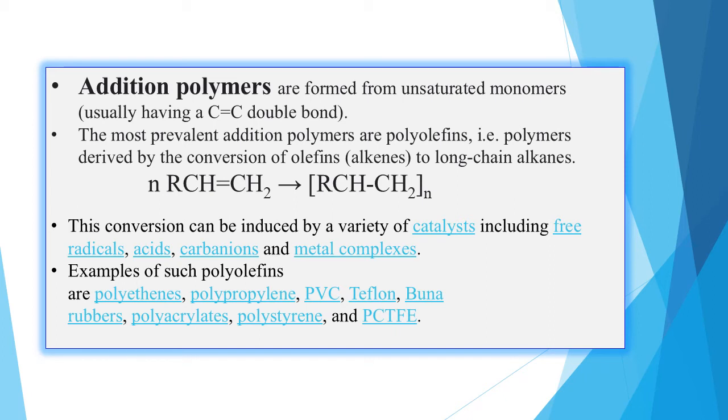Similarly, polypropylene, if R is replaced by an alkyl group. Polyvinyl chloride, if R is replaced by Cl. Teflon, that is polytetrafluoroethene, is the common name for Teflon. Then Buna rubbers, polyacrylates, polystyrene and so on.